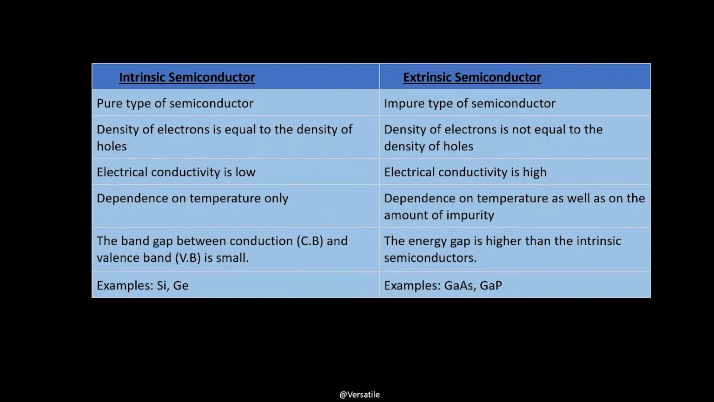Intrinsic semiconductor, dependence on temperature only. Extrinsic, dependence on temperature as well as on the amount of impurity. The more the impurity, the more it will conduct electric current. The band gap between the conduction band and the valence band is small, and in extrinsic semiconductor, the energy gap is higher than the intrinsic semiconductor.